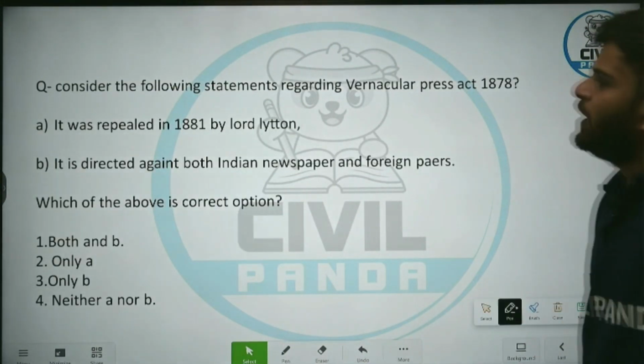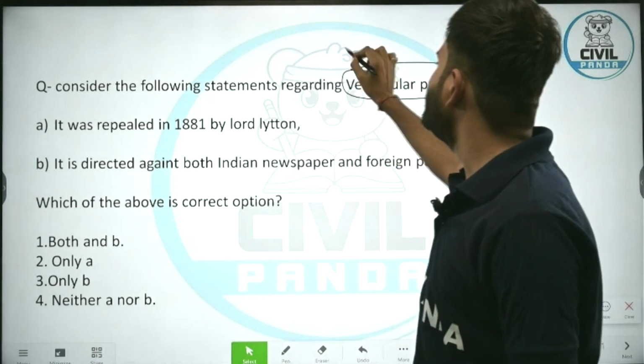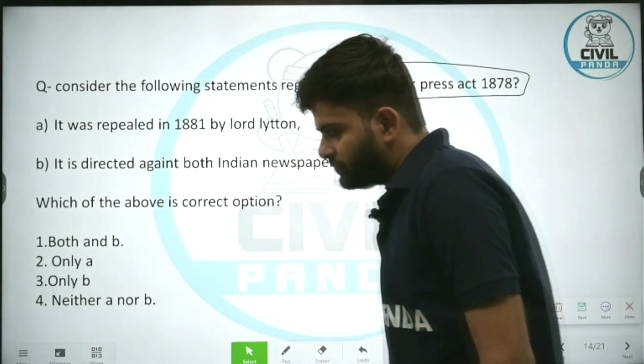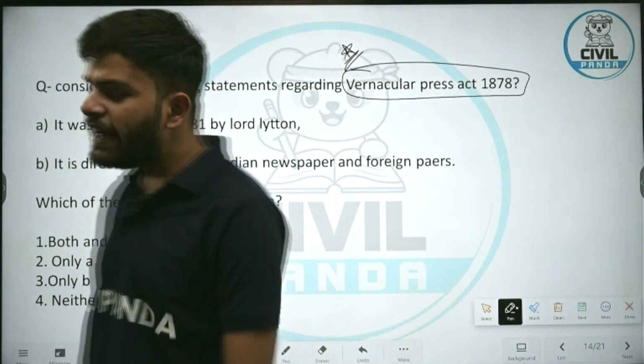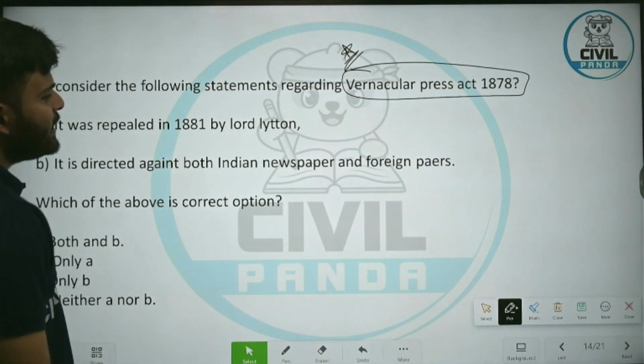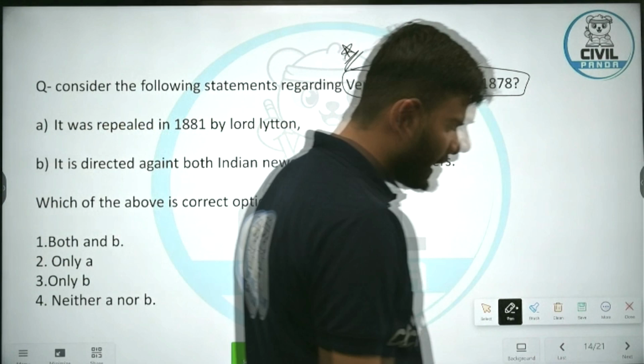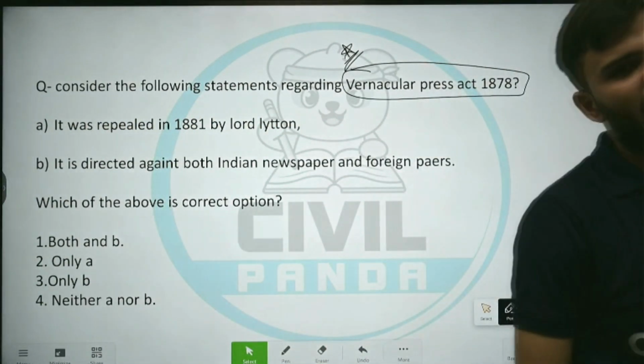Next question. Consider the following statements regarding Vernacular Press Act 1878. A: It was repealed in 1881 by Lord Lytton. B: It is directed against both Indian newspapers and foreign papers. Now, which of the above options are correct? A only, B only, both, neither one nor two.